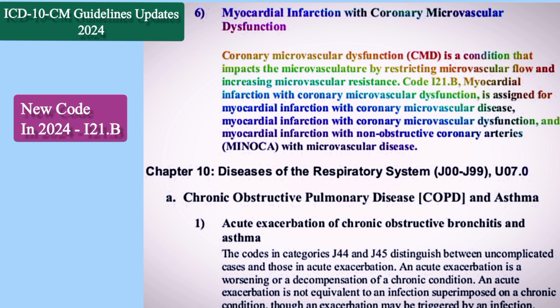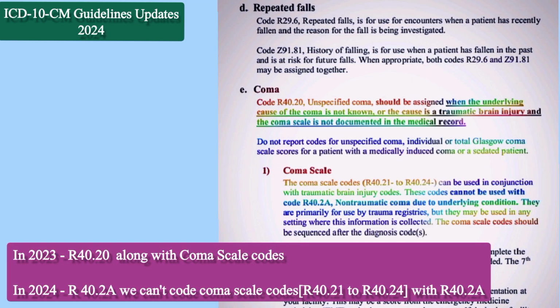Code I21.B, myocardial infarction with coronary microvascular dysfunction, is assigned for myocardial infarction with coronary microvascular disease, myocardial infarction with coronary microvascular dysfunction, and myocardial infarction with non-obstructive coronary arteries, MINOCA, with microvascular disease. So the new code we have is I21.B, which is myocardial infarction with coronary microvascular dysfunction. Next, moving on to coma.